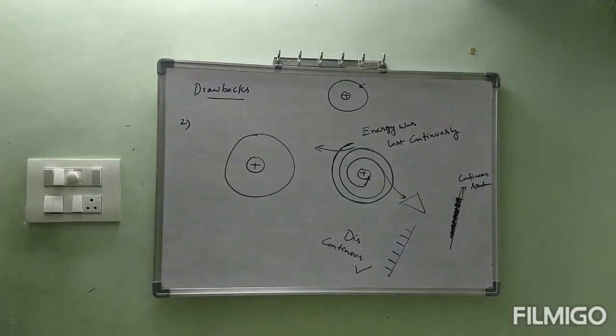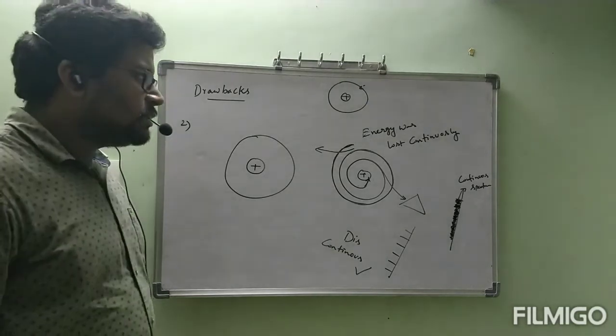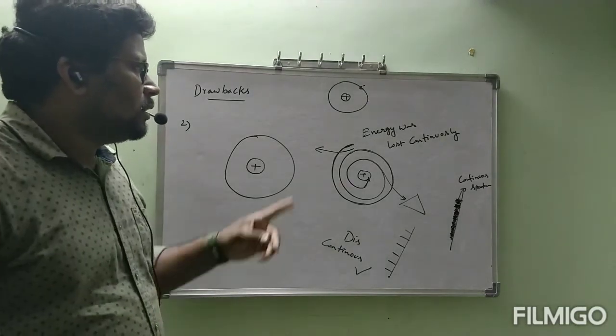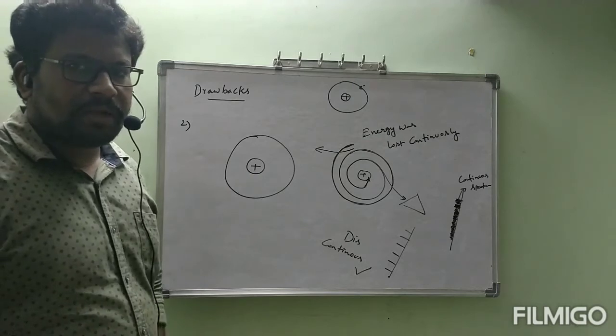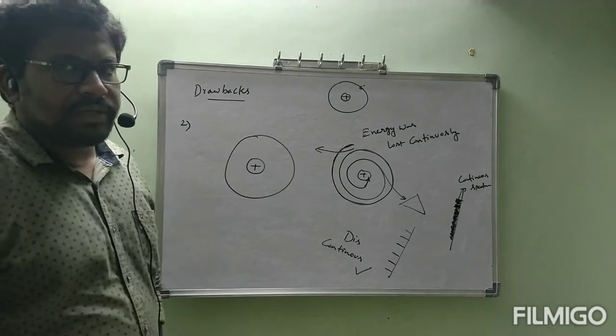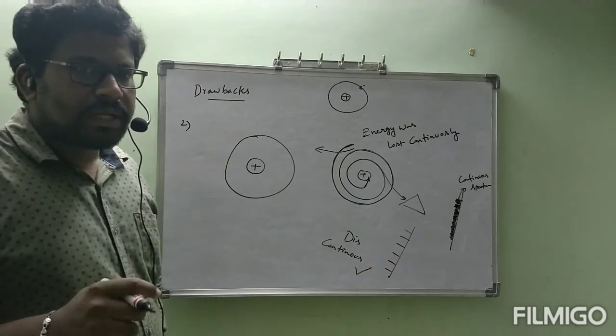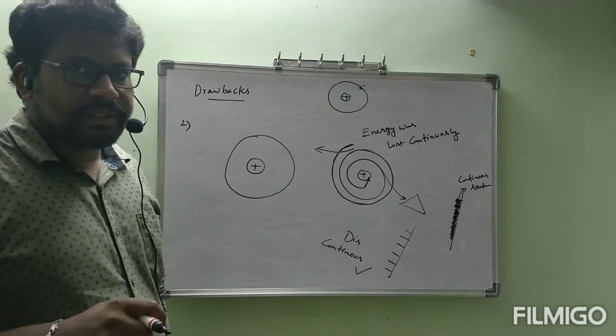This is the second drawback of Rutherford. Once again, let us see what happened. In the previous drawback we saw that the electron is a small particle with mass and negative charge, revolving around the positively charged nucleus, so it should continuously lose energy.